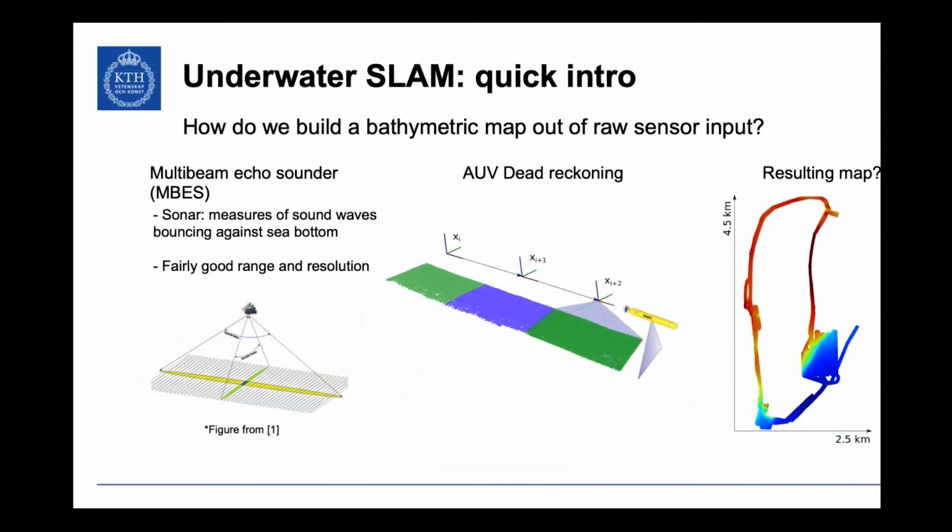Basically, we have an area under the seabed that we want to map, right? We want to build some kind of 3D reconstruction that helps us navigate it, and we have an AUV whose position in space and over time we can more or less track through the dead reckoning system. So let's assume that we know where the vehicle is more or less at every point in time. And then we have some kind of sensor, in this case, a multi-beam echo sounder, that gives us 3D coordinates with respect to the vehicle position of the area of the seabed that we're looking into, right? So far, so good.